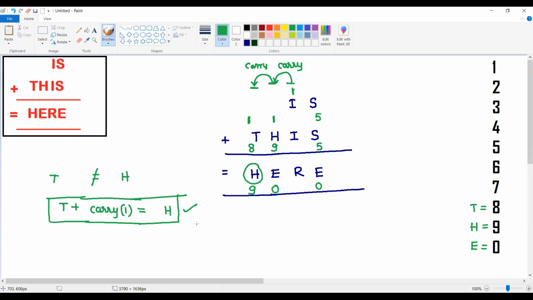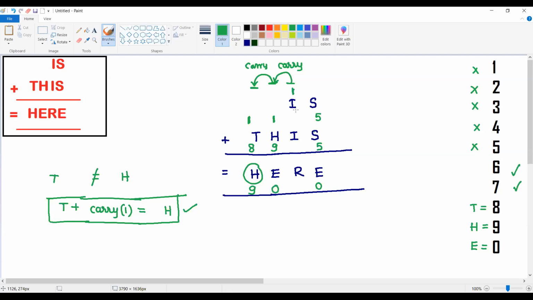Now, what is the possibility of I? You have to get a carry, so I cannot take lesser numbers. I cannot take 4, 3, 2, or 1. It should be more than that. Why? Because 4 plus 4 is 8, 8 plus 1 is 9, and at that time you cannot get a carry. Already we have taken a carry, if you can understand by observing the arithmetic calculation. So I cannot be 4, I cannot be 5 also. I can be either 6 or 7, nothing else is possible.